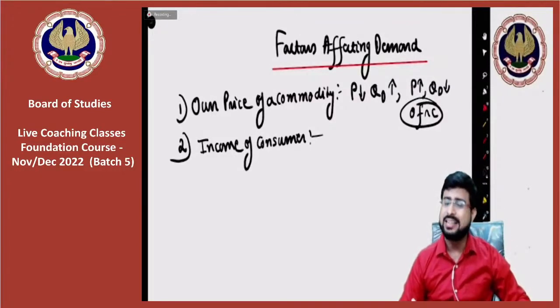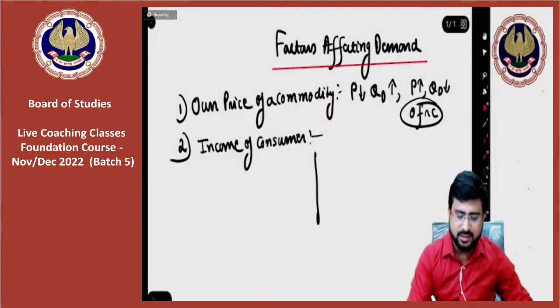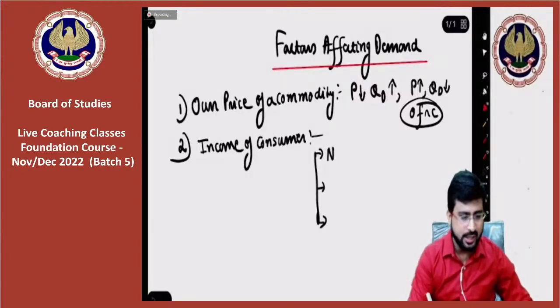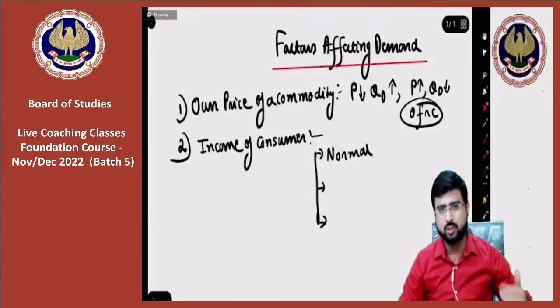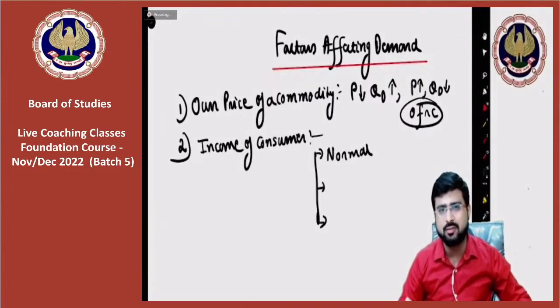There can be mainly three types of commodities that I need to explain to you. Number one, as you already know, is normal goods, like the clothes that we wear, and tourism, the quantity of traveling that we do.